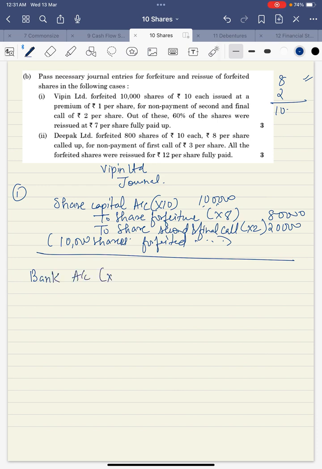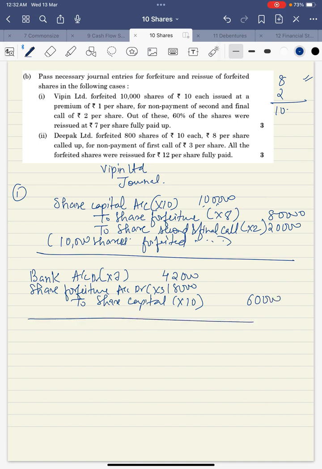Bank account debit into 7, share forfeiture account debit into 3, to share capital account into 10. So here how many shares are issued? 6,000. 6 sevens are 42, 6 threes are 18 and 60,000. Now a discount of 8 can be given, but these people gave a discount of only 3. 5 rupees per share is saved. So that 5 rupees will be transferred to capital reserve.